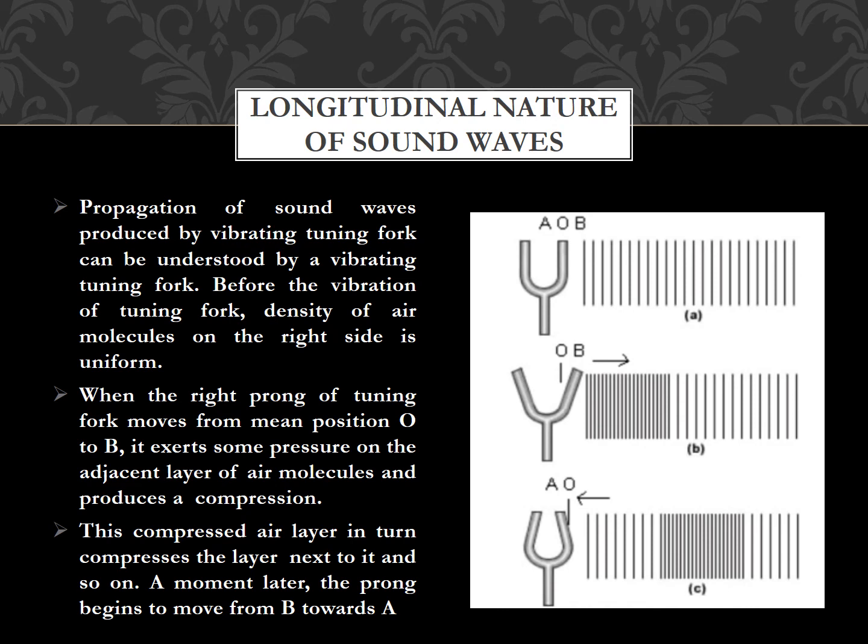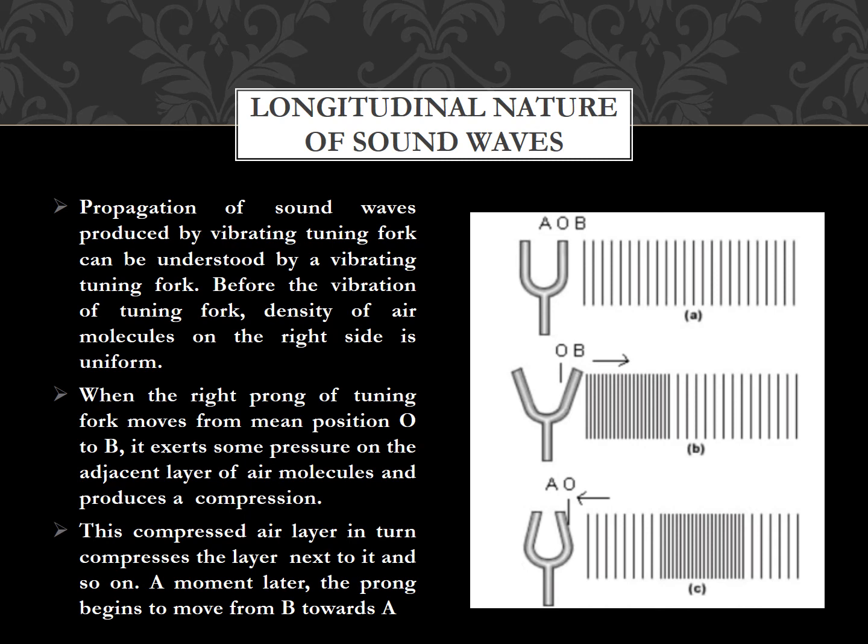As you can see in the diagram, we have a tuning fork in figure A. At this position, the tuning fork is not vibrating, it is still, and on the right hand side of the tuning fork you can see an even column of air, or uniformity in the air column. The density of air molecules on the right side is uniform.